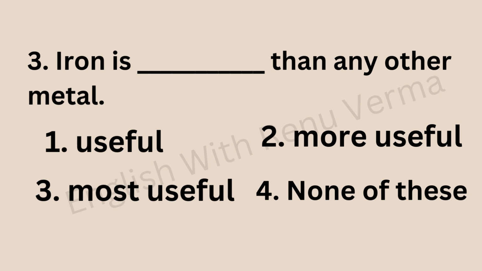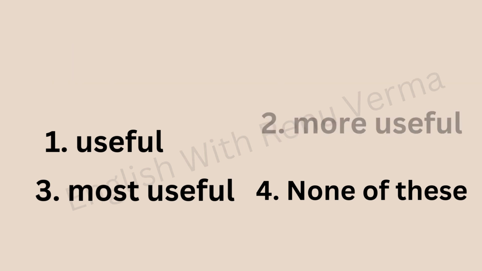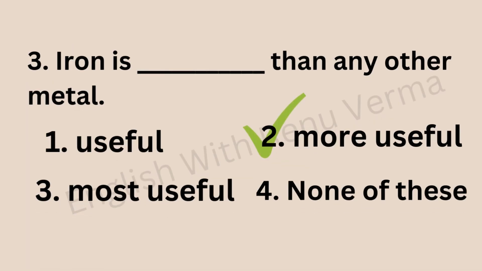So here we are making the comparison of iron with any other metal, right? So here we use comparative degree, and the comparative degree is more useful. So the correct answer is: iron is more useful than any other metal.